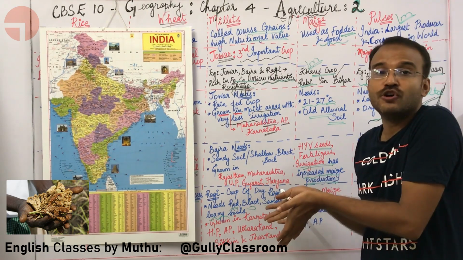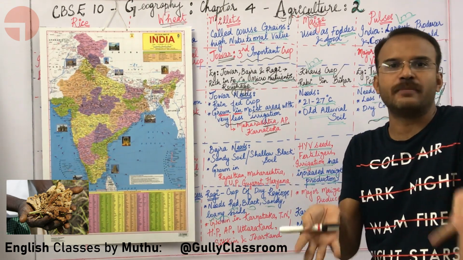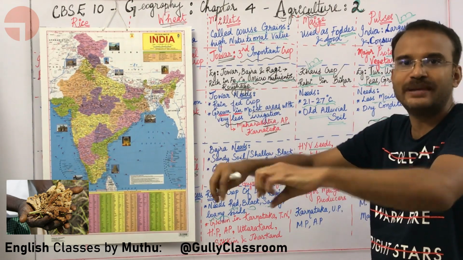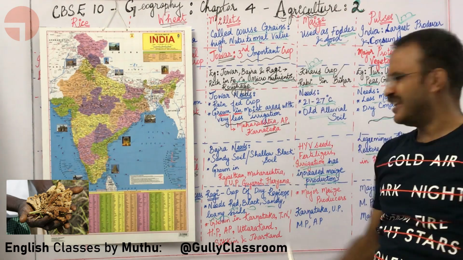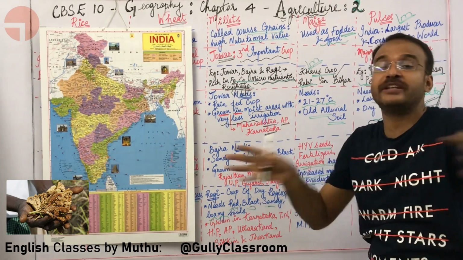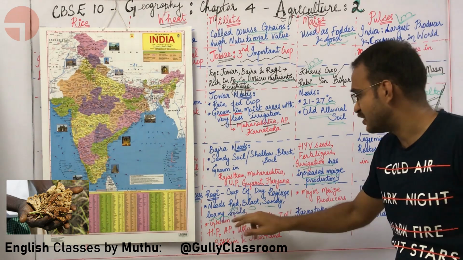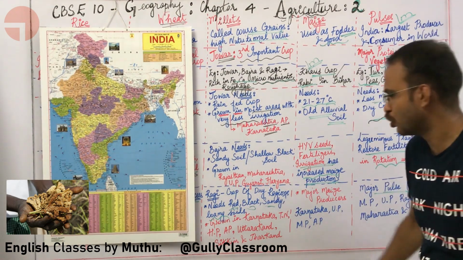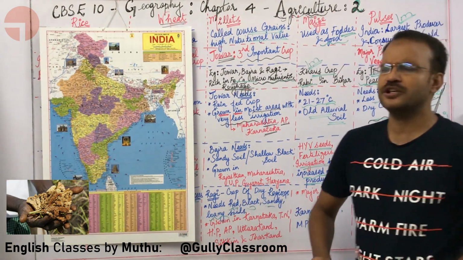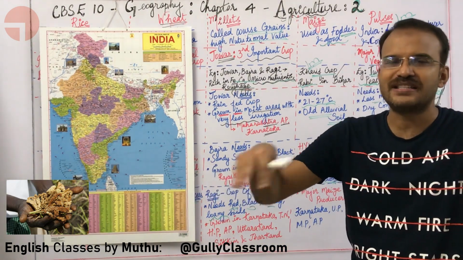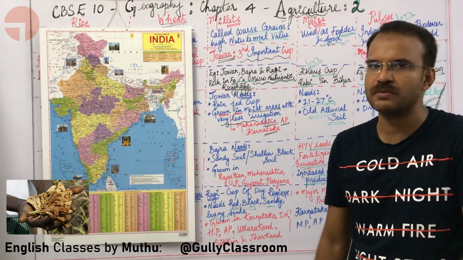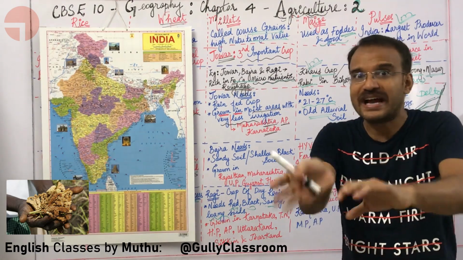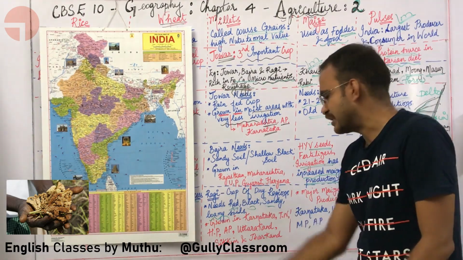Ragi is also called a famine crop. If there is a famine, they will try to sow ragi because it needs very little water and it can grow in any type of soil. Red soil, it can grow. Black soil, it can grow. Sandy soil, it can grow. Loamy soil, sir? What is loamy soil? If a soil is a mixture of sand and clay with some humus, it is called loamy soil.